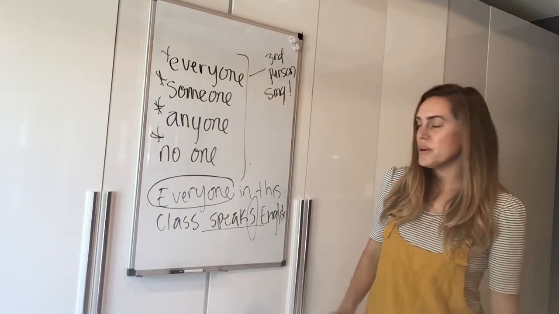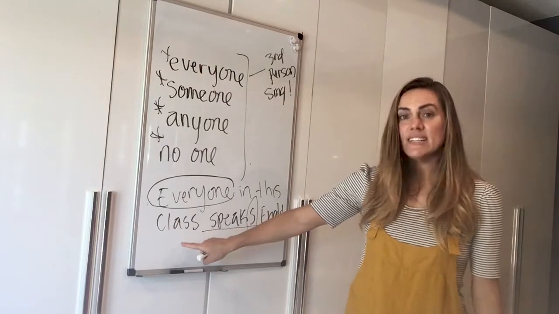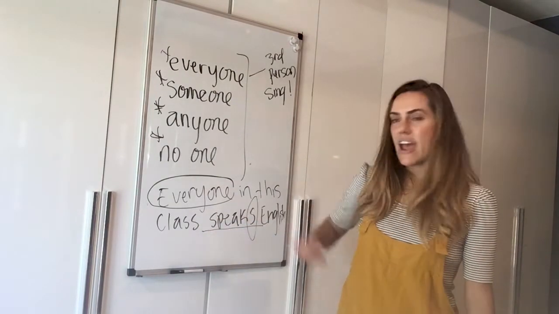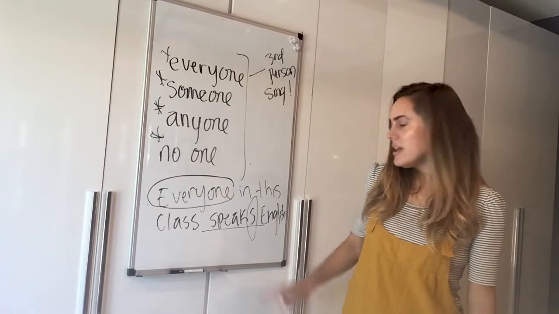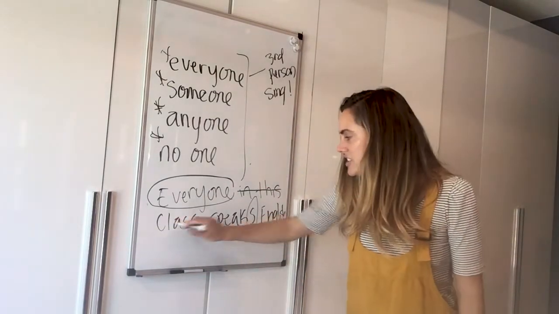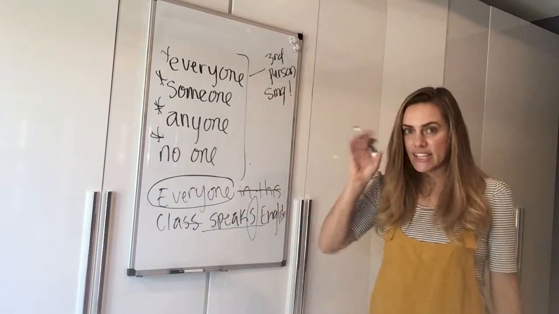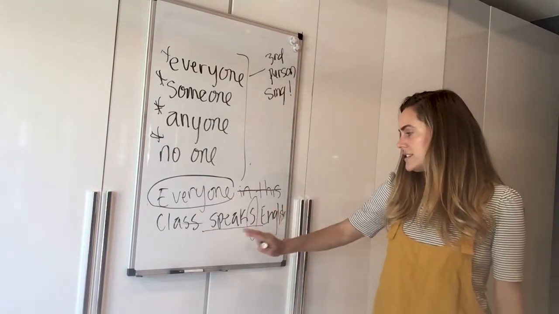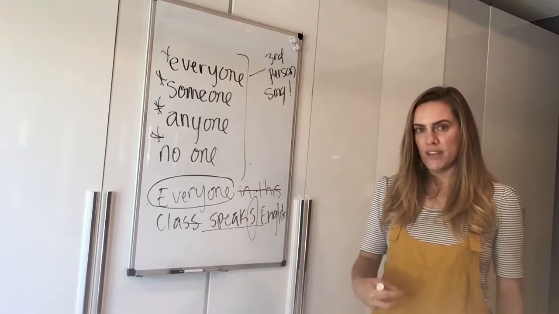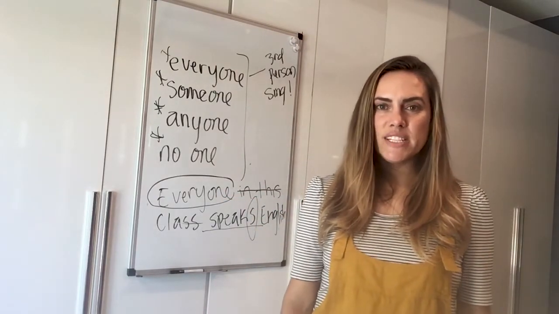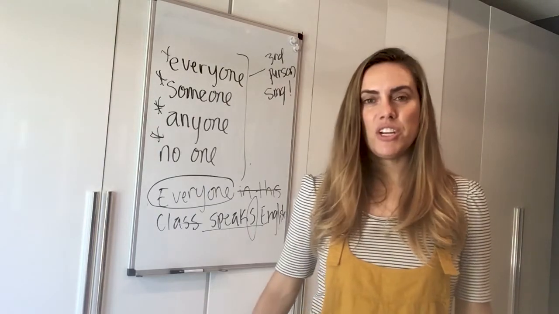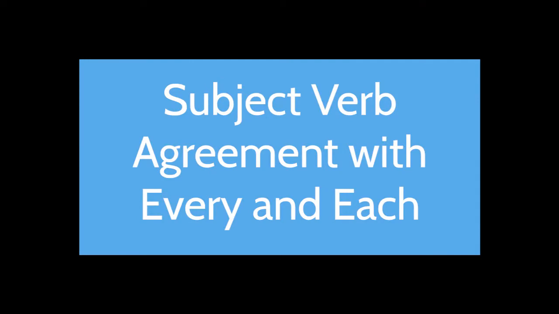And also remember, in this class is a prepositional phrase. Class is not the subject of the sentence. Everyone is. How do we know that? We have a preposition in. The noun that comes after that, just take it out. Now we can clearly see the subject. Everyone speaks English. Subject, verb, agreement. Okay, so that's one exception. Another exception of subject-verb agreement.